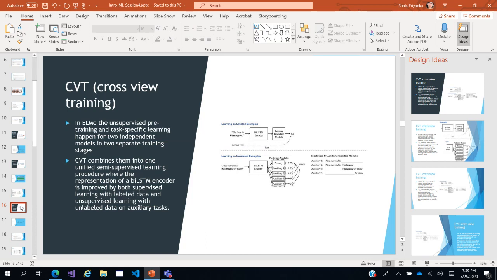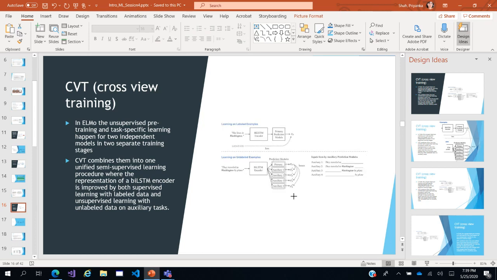That happens when we have CVT, cross view training. CVT combines ELMo's task-specific and unsupervised pre-training into one unified learning procedure. So here it will have training on labeled and unlabeled examples. In labeled examples, for instance, "She lives in Washington." This is a labeled example, which it is pre-training on, and then there will be unsupervised learning on unlabeled data. Why unsupervised learning? So even in the unlabeled data,